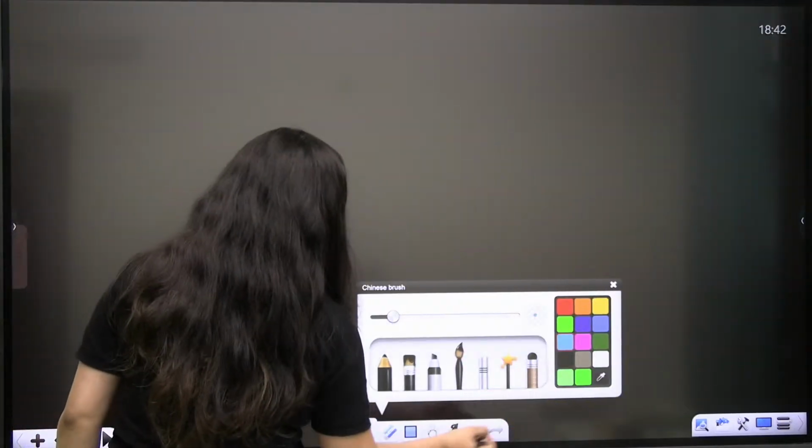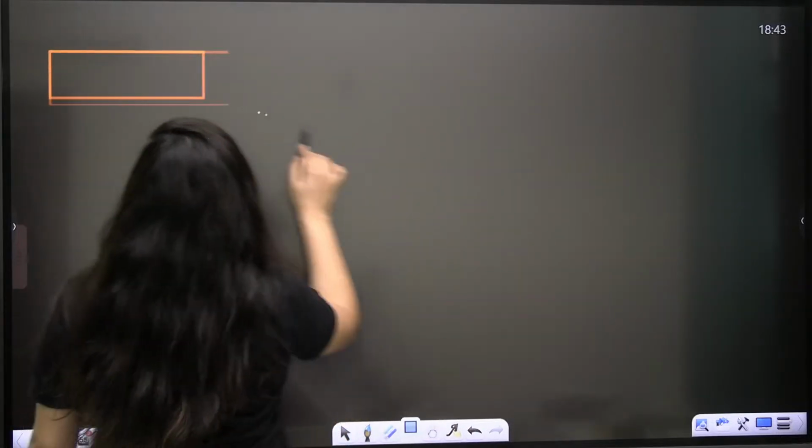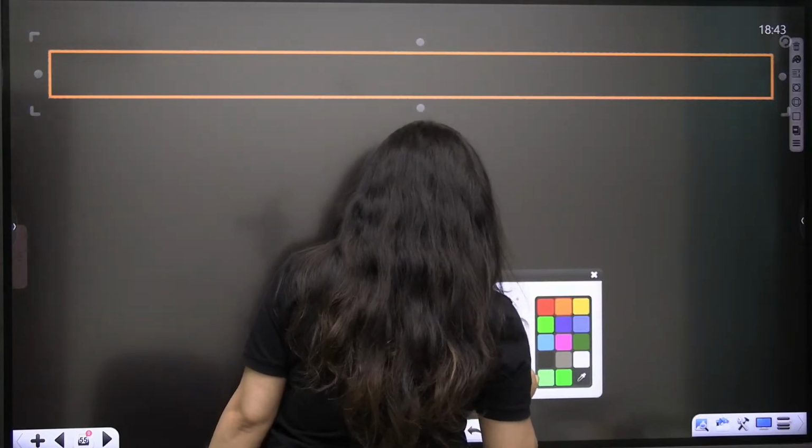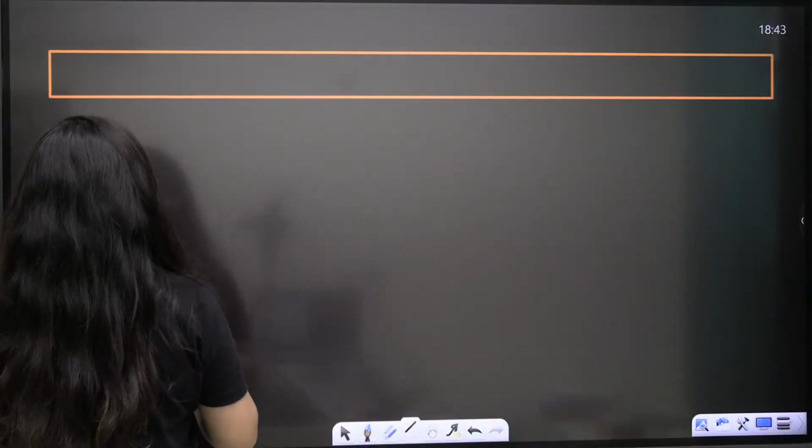So now let's make a table, bache. Let's make a table and then write down all the points.